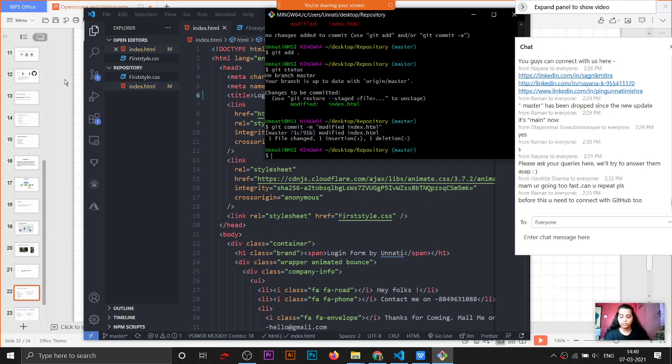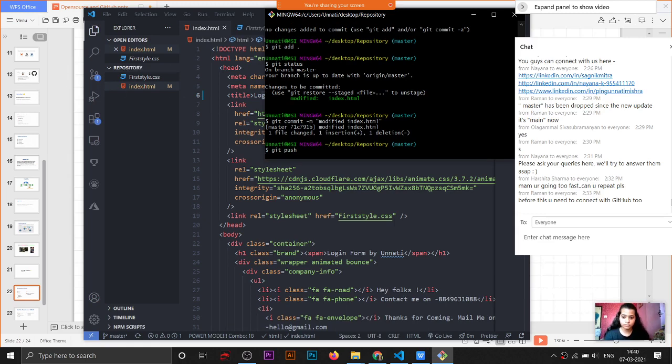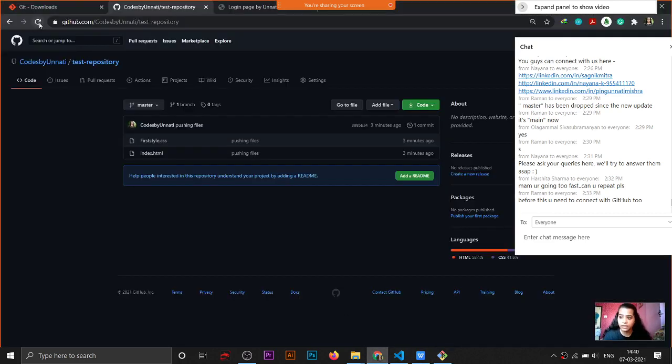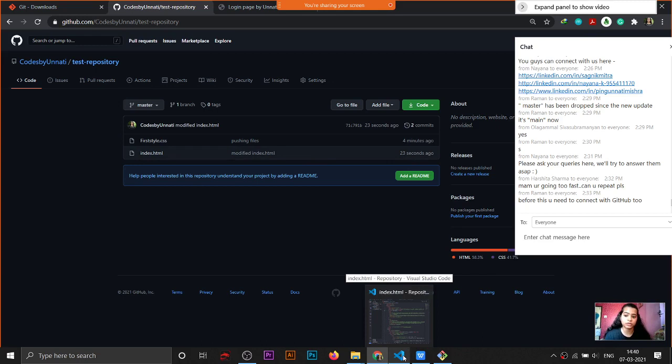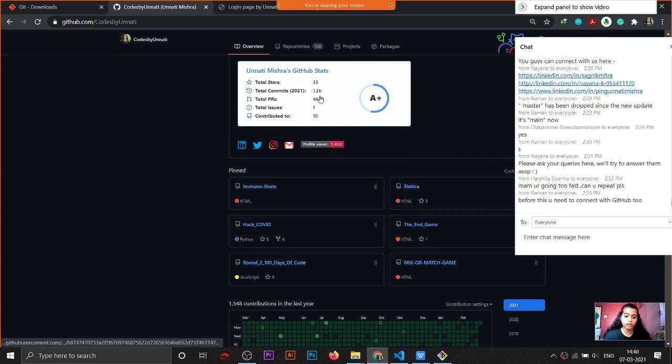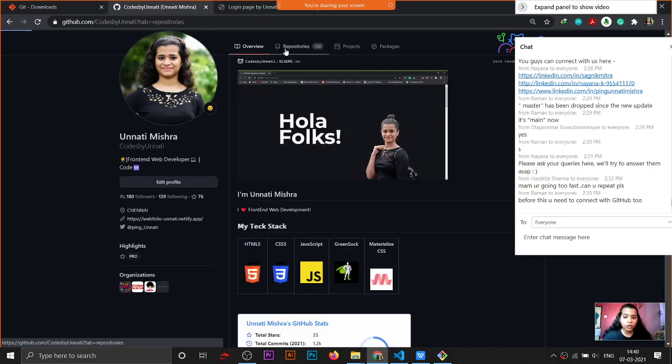Then now I'll write git push. See, my code will be pushed. And if I go on the website and refresh it, see, 23 seconds ago, I pushed this code. This was the method if you want to edit the files, and then again you have to push it. Now, if you want to work on someone else's project and copy it into your local machine, then what you have to do is, for example, I will clone my own project.